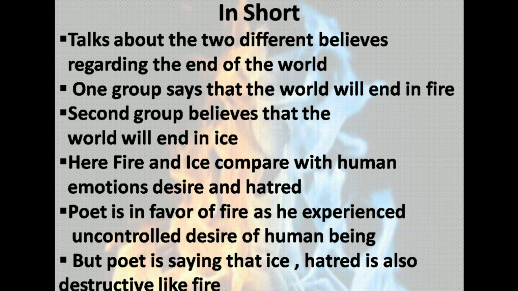Let's summarize it now. Fire and Ice is a strong symbolic poem where fire is used as the emotion of desire and ice that of hatred. He has used the idea of two groups who have their own possible explanation for the end of the world. One is of the opinion that fire alone can destroy each and every possibility of life on earth, while the other thinks that if ice, as a result of extreme low temperatures, could cover the earth's surface, it would lead to the end of the world. Both the components are compared with self-destructing human emotions, desire and hatred.